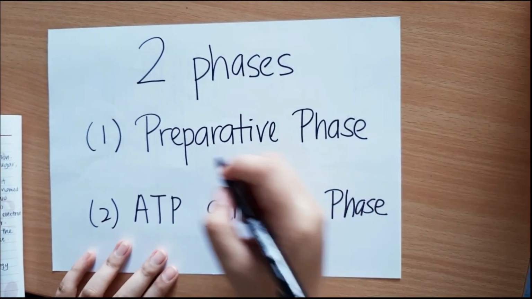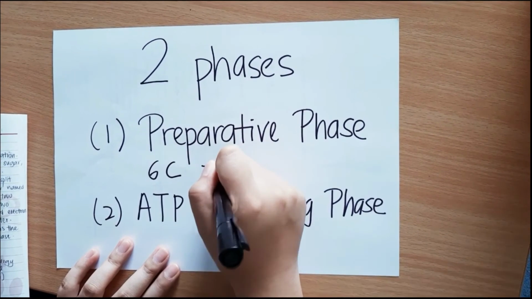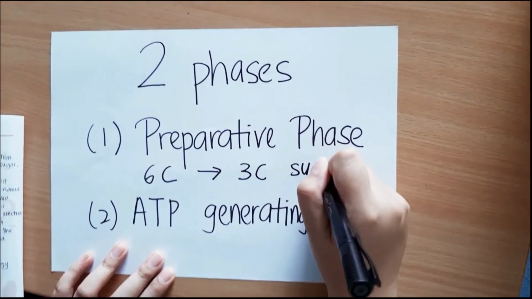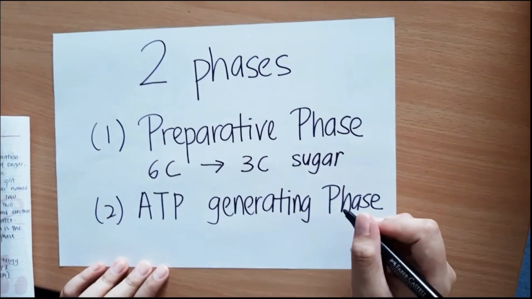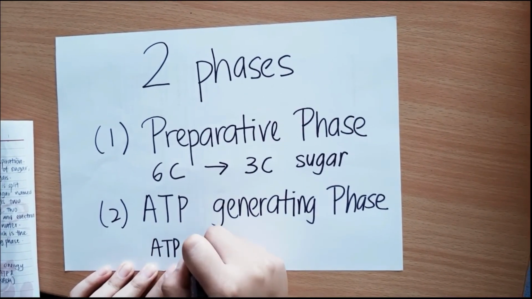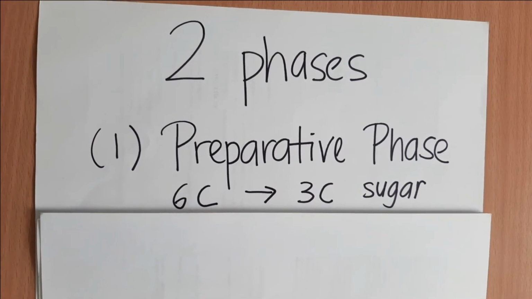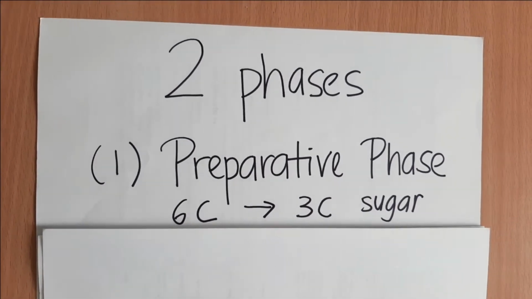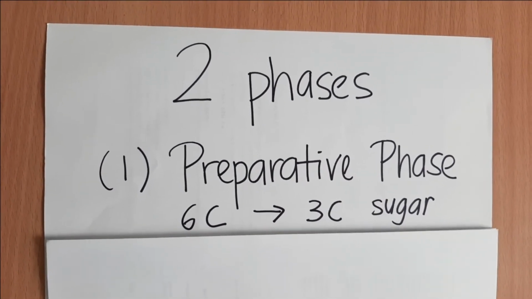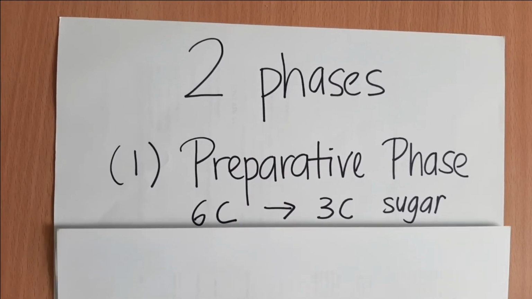In the preparative phase, a 6-carbon sugar will be reduced into 3-carbon sugar. While in the ATP generating phase, ATP and NADH are produced. In phase 1 of glycolysis, which is preparative, the 6-carbon sugar is reduced into 3-carbon sugar.